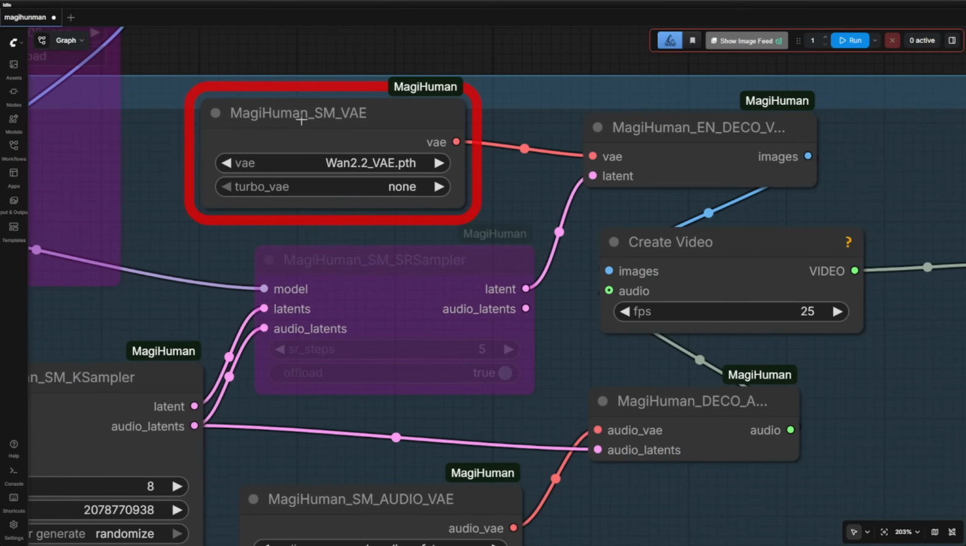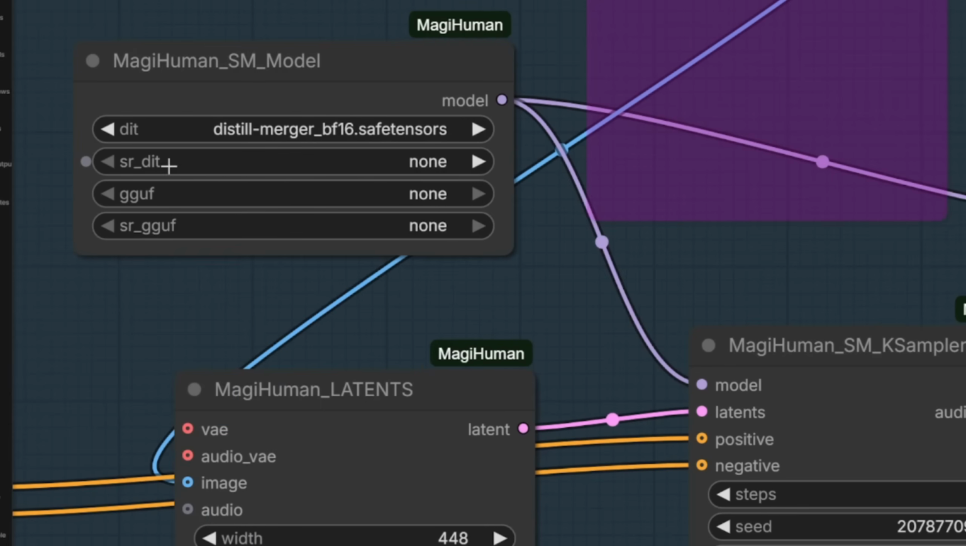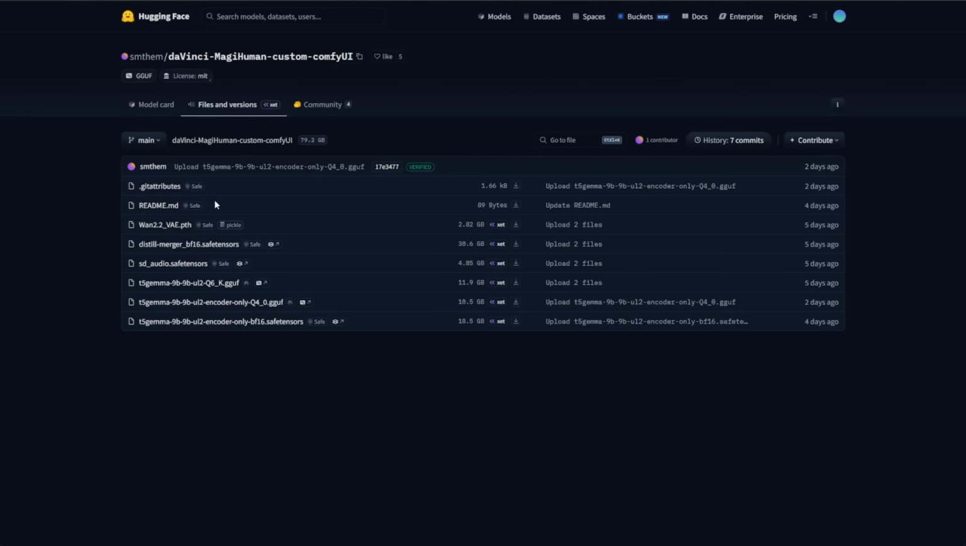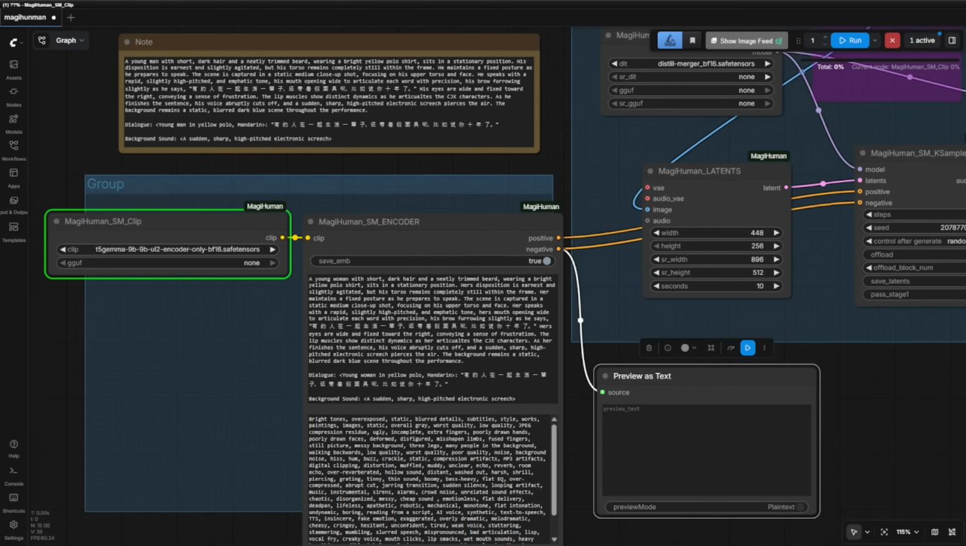The second red box is for the MAGI Human SMVAE. Overall, it's pretty simple. You've got a model loader dedicated to running MAGI Human. The SR diet node is for super resolution files, but the repo doesn't have those yet, probably because they'd eat up too much VRAM. Anyway, let's test the distillation merger and see how the video looks. For super resolution, we can just use ComfyUI upscalers later.